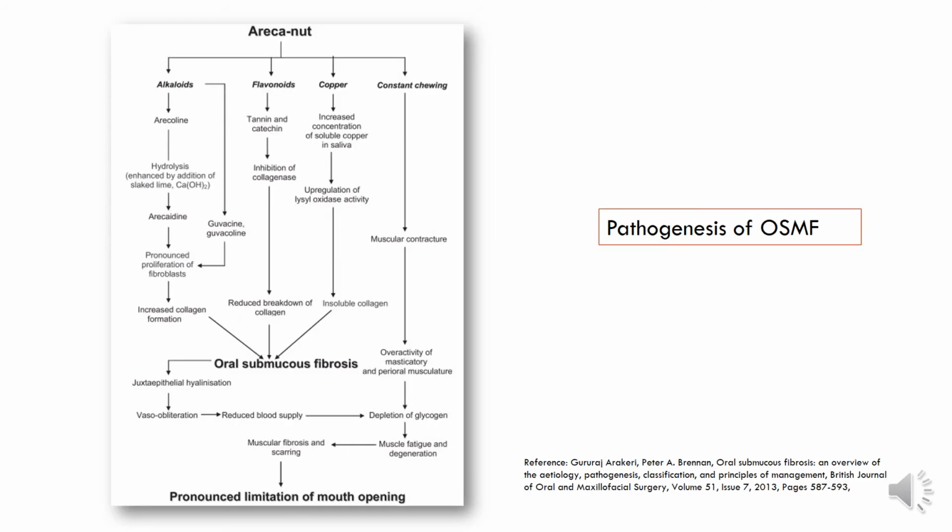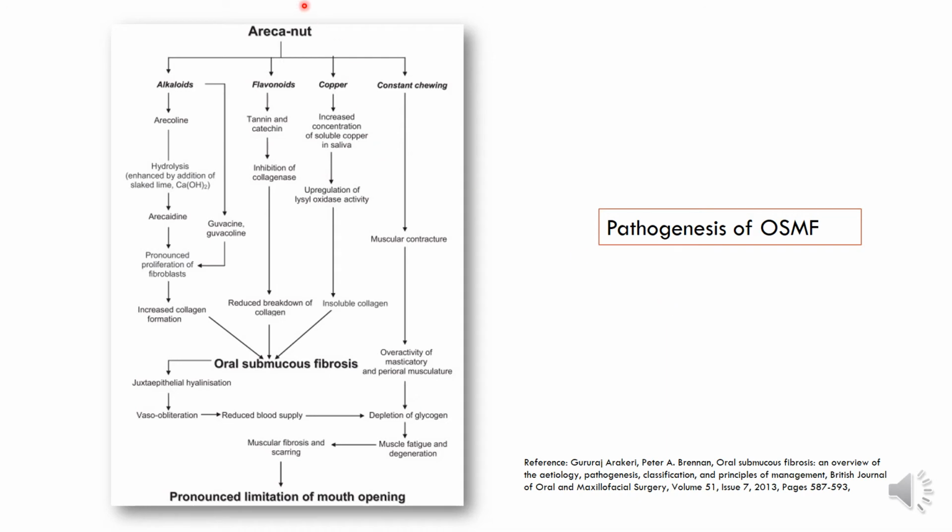Right. Now, over the years, the pathogenesis of oral submucous fibrosis has been discovered by researchers, and many researchers have been able to attribute the pathways that actually lead to the clinical features that are seen. Here I am trying to show you the pathway.